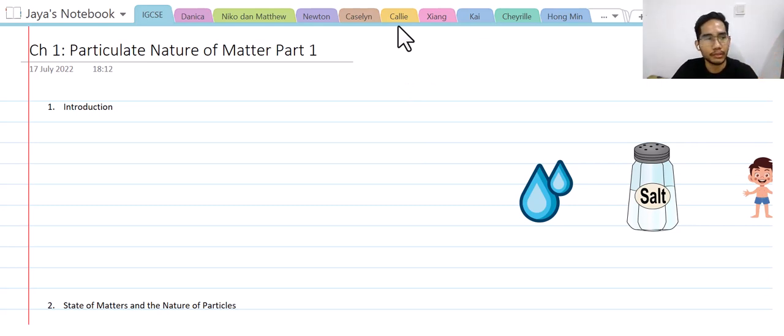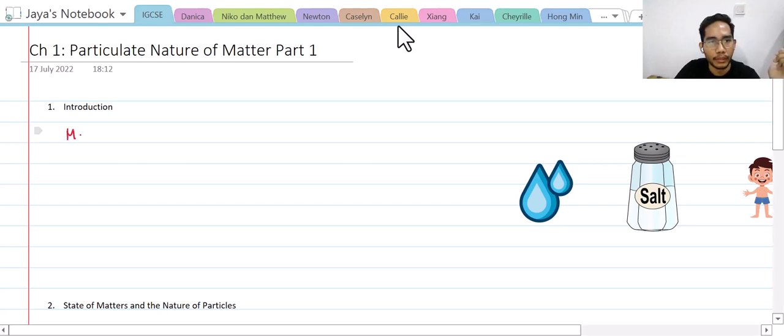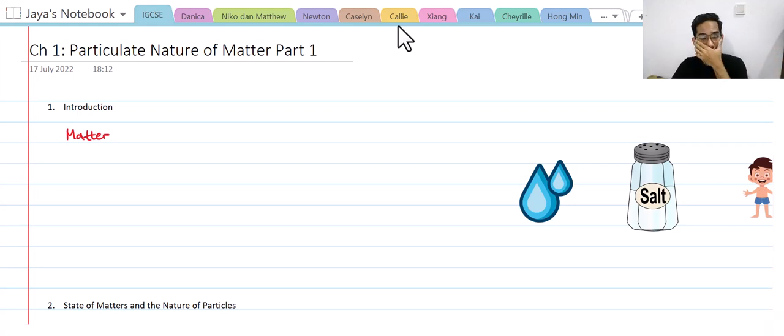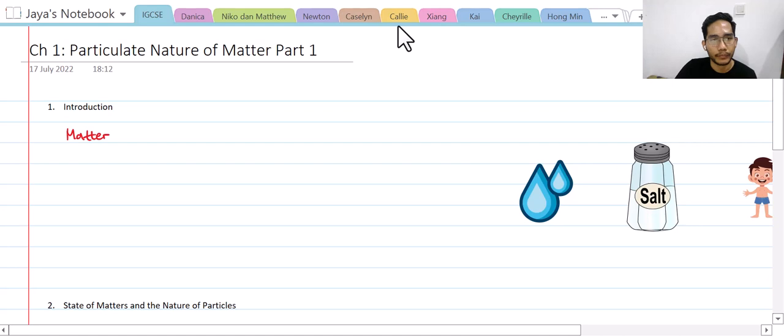For that, we need to get to know about matter first. What is matter? Maybe some of you have learned this from physics or chemistry in the previous level. Do you have any idea about what matter is?